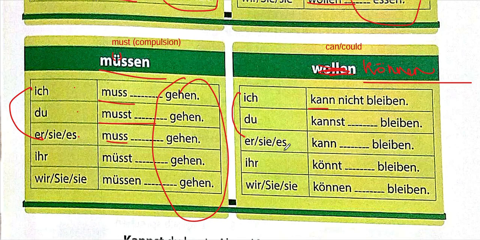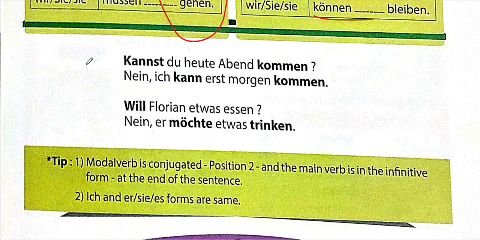Ich and er/sie/es will remain the same, kann and kann. Du will become kannst, then it's like normal. Können and können. Simple. So, kannst du heute Abend kommen? So here you can see what is happening is, kannst is a modal verb. It's here first. Why is it first? I told you the verb is at second position. Because it is at first place because it is a question, right?